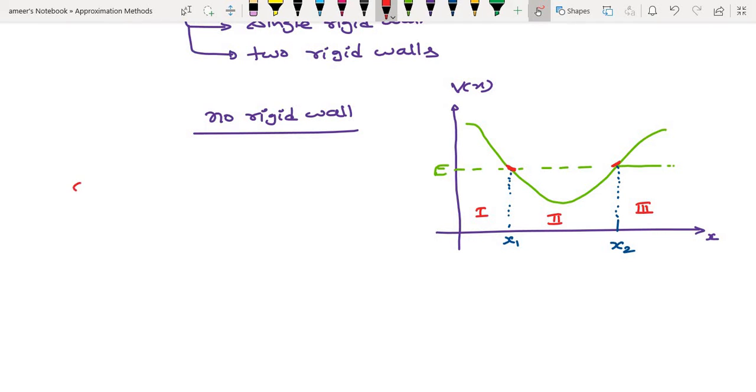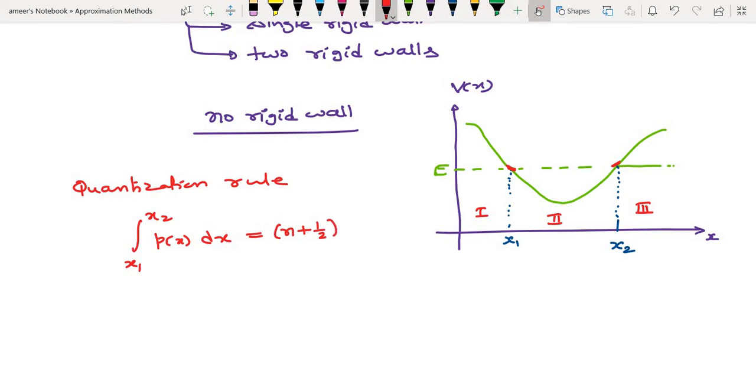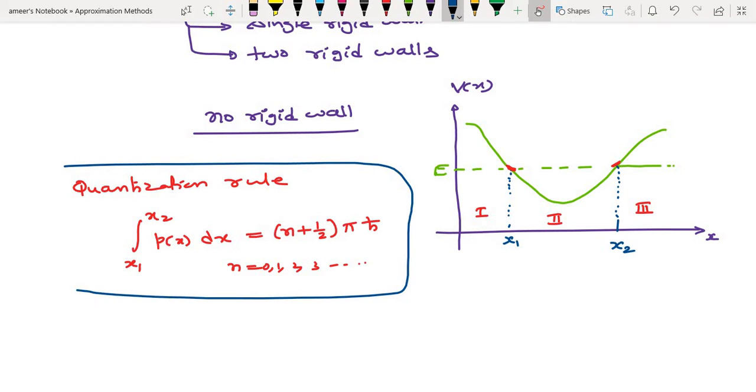What will that important quantization rule be? After calculation, the integral from x1 to x2 of momentum p of x dx will be equal to n plus 1 by 2 into pi h cross, where n is equal to 0, 1, 2, 3 and so on. This is a very important quantization rule. So whenever the situation is like this.